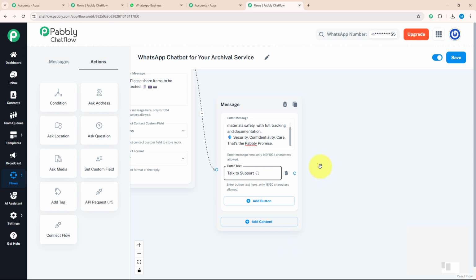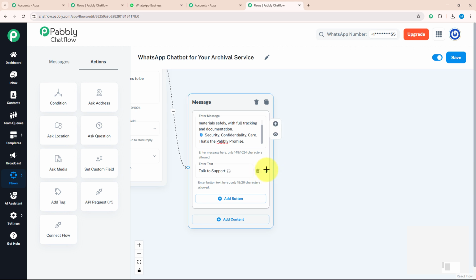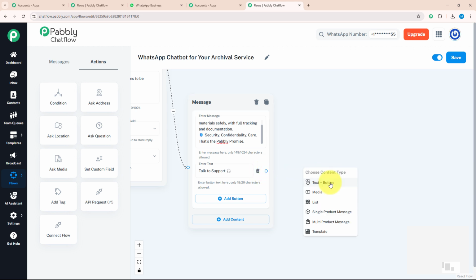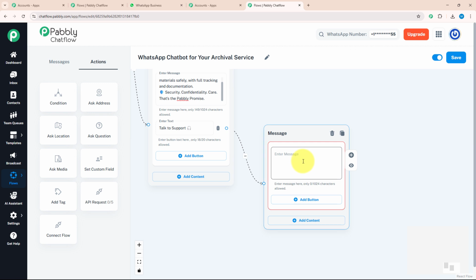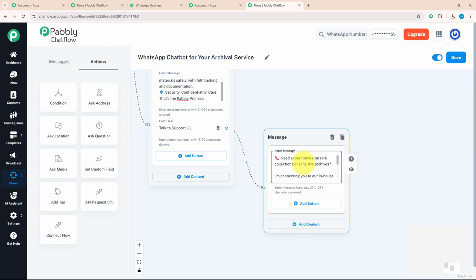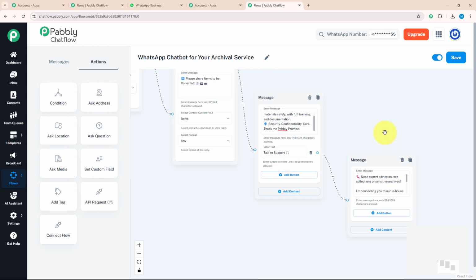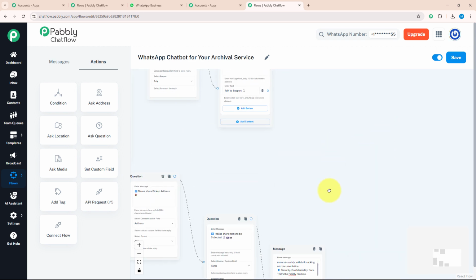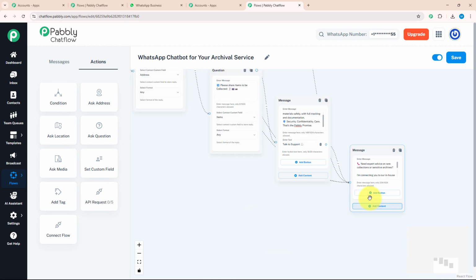click on this button, and for that I'm going to enter a separate message. I will drag and drop and select the text button over here. I'm going to type a message, something like this, in which I will inform my customer that our expert will call them, and with that tell them our working hours. As we have also put multiple talk to support buttons, I will connect all those buttons with this message, something like this. You can even put a menu button over here to make your customer return to the initial message.